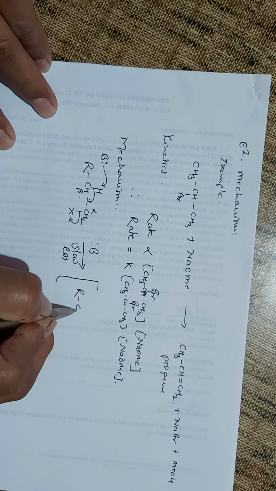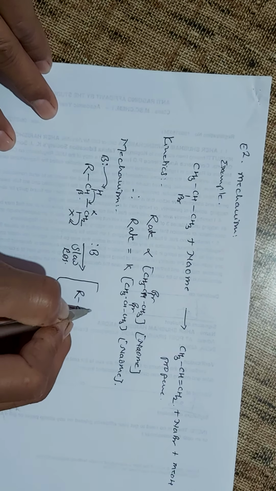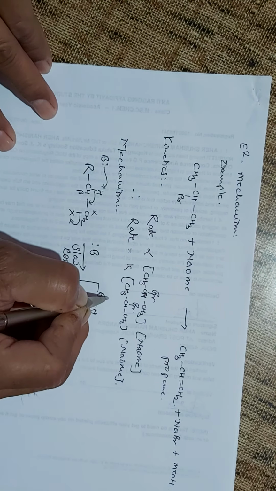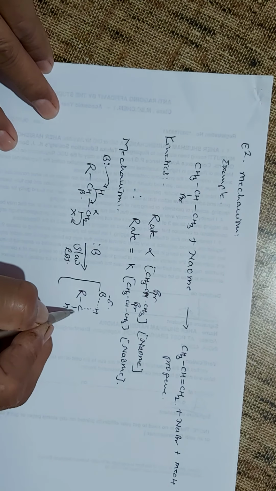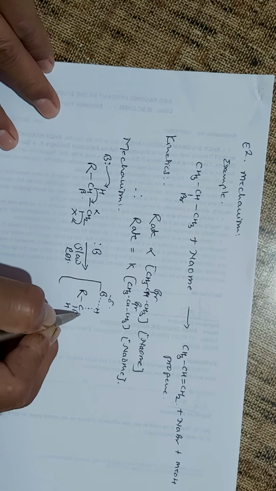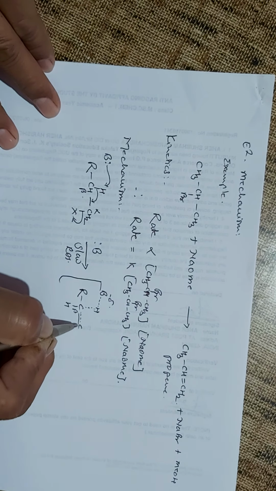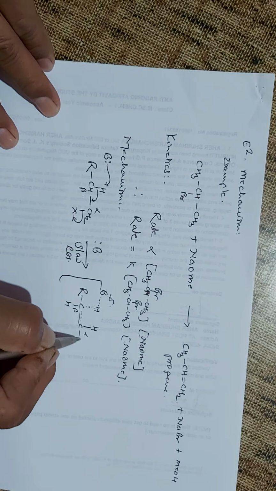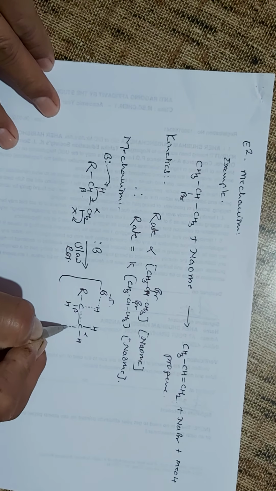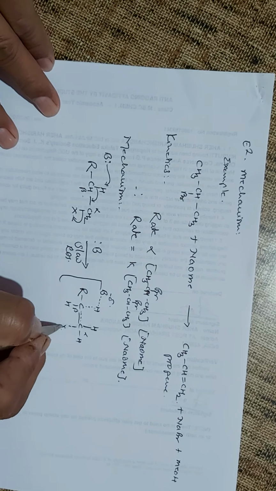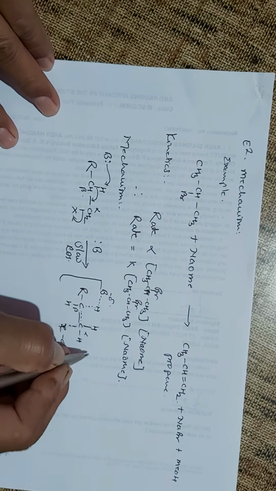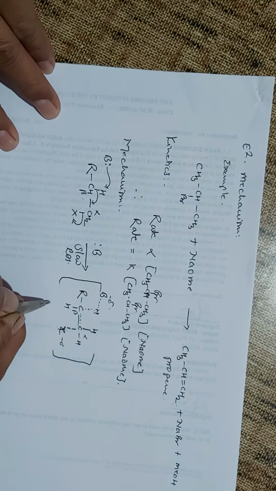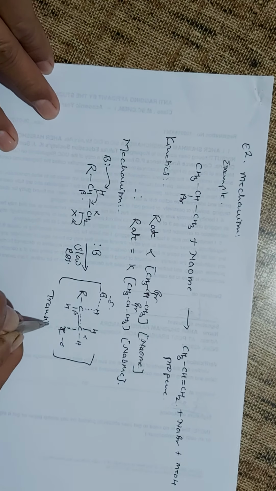Here there is partial bond breaking and partial bond formation of the base and hydrogen, partial bond breaking of the C beta-hydrogen, partial bond formation of the C alpha-C beta, and the breaking of the C alpha leaving group. These take place simultaneously, and so this step is called the transition state.